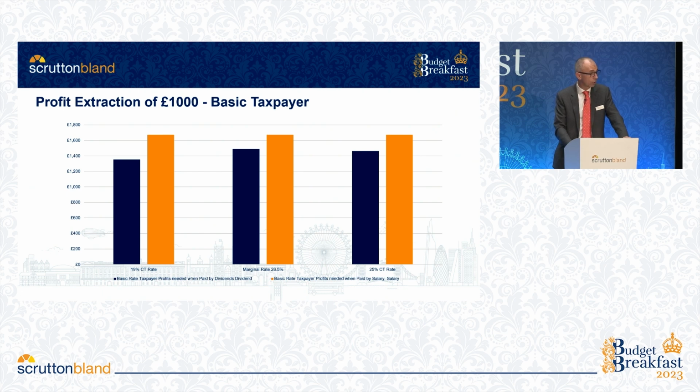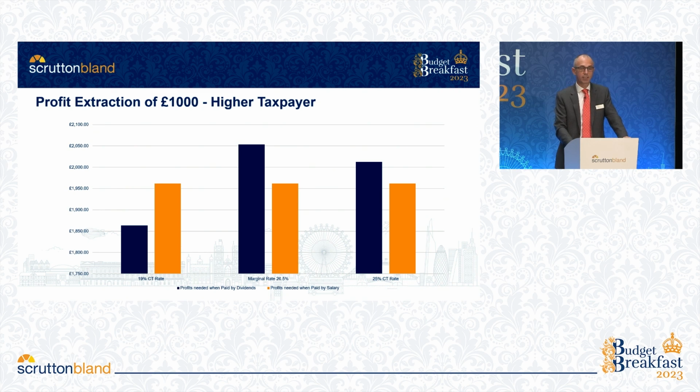I can tell you that across the board, whether you're a basic, a higher rate, an additional tax rate payer, or even a marginal 60% taxpayer, that everything has changed. There are some situations, again depending upon the rate of corporation tax, where a salary is more effective than a dividend. There are 4 slides. The first one here is for a basic rate taxpayer that confirms what we know to date, and that is that dividend extraction is still the best way to do it.